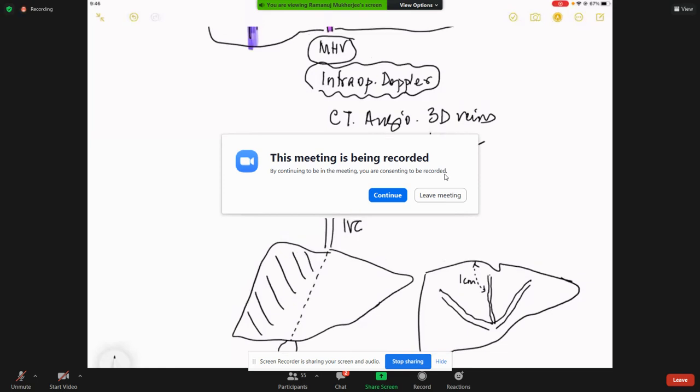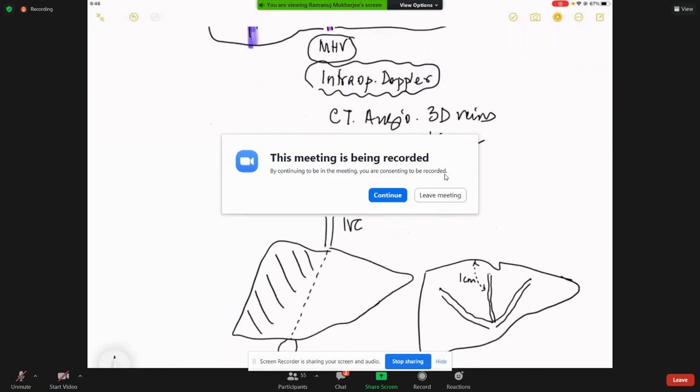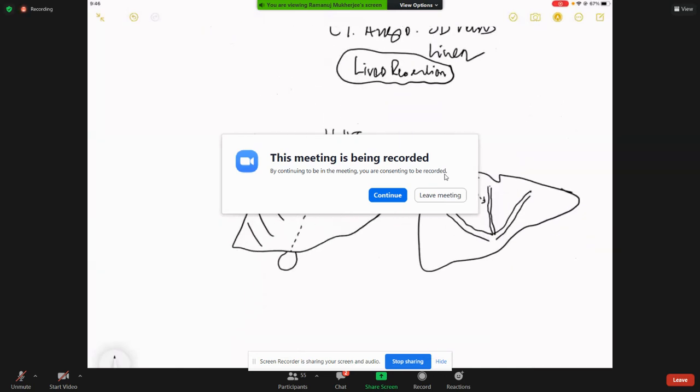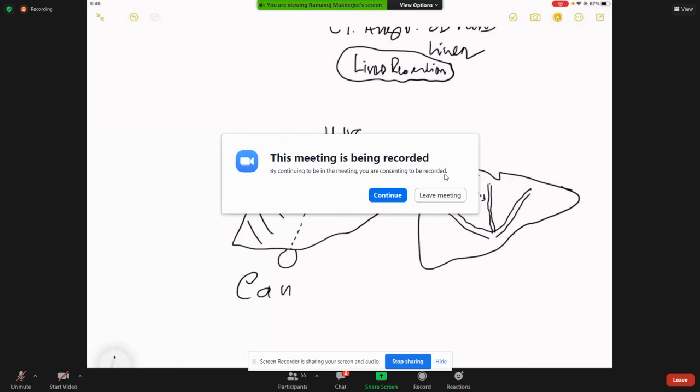Now, this is only told, as I've said, by a very trained radiologist, because until and unless we have a trained radiologist, it becomes a very difficult part. Okay, the next part of the story, sir, is that this line that is made is called the line of Cantlie, which is known to divide this one.